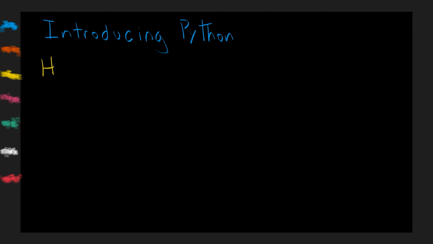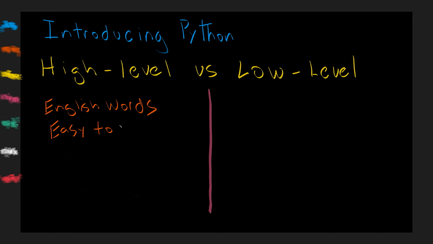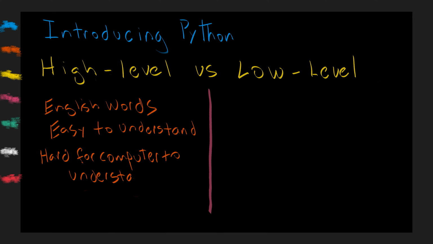So what do I mean by a high-level programming language? High-level programming languages use code that is easily understood by humans because it uses a lot of English words. On the flip side, high-level programming languages are hard for computers to understand. They need to be converted into a machine language. You do this by either interpreting the language or compiling the language into something a machine can understand, like a series of ones and zeros. These types of languages are called low-level languages because they work more closely with computer hardware.